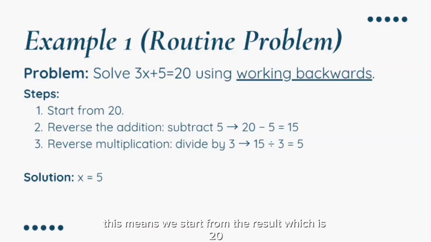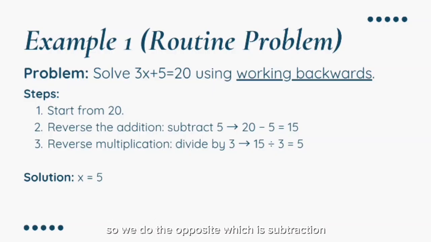This means we start from the result, which is 20, and then undo the operations step by step in reverse order. So step 1, start from 20, because this is the final result of the given problem. Step 2, in the equation, 5 was added at the last step, so we do the opposite, which is subtraction.